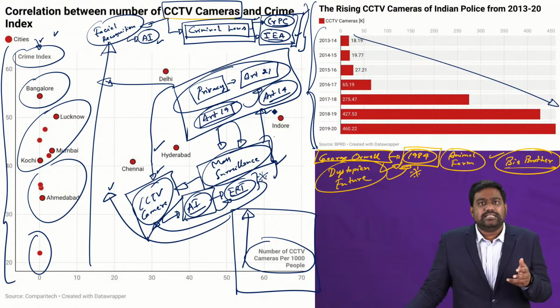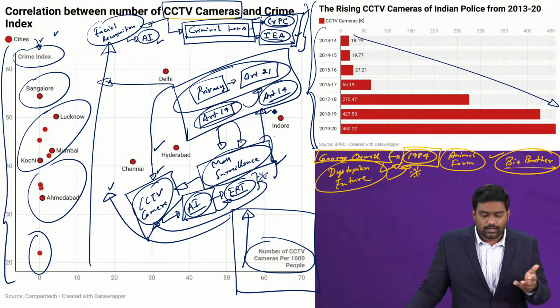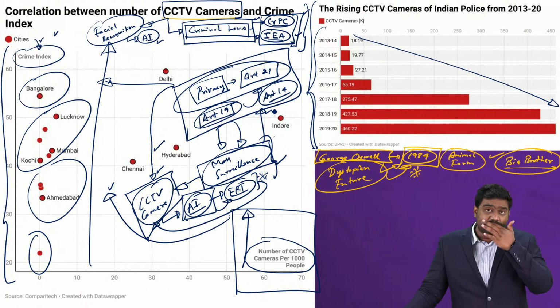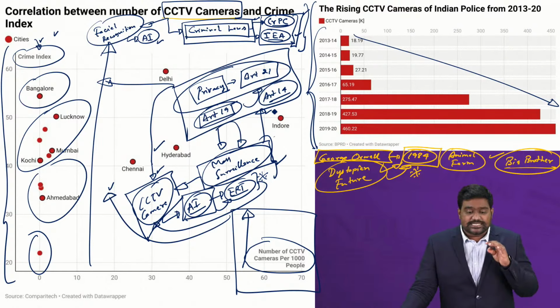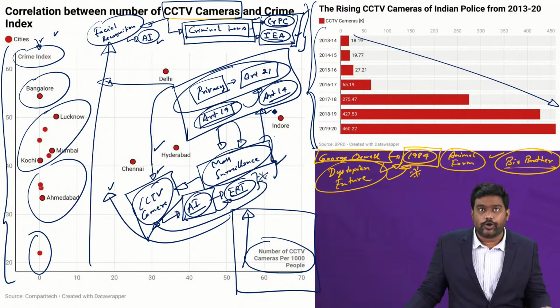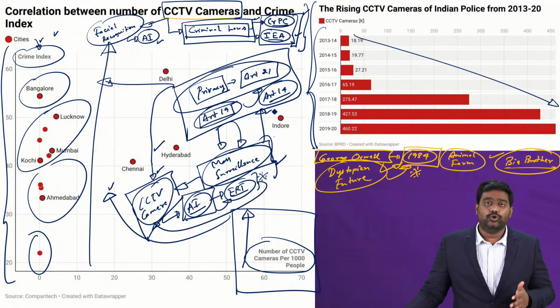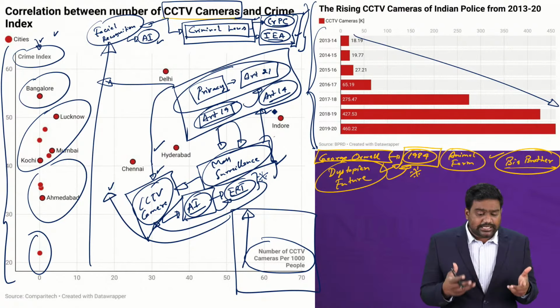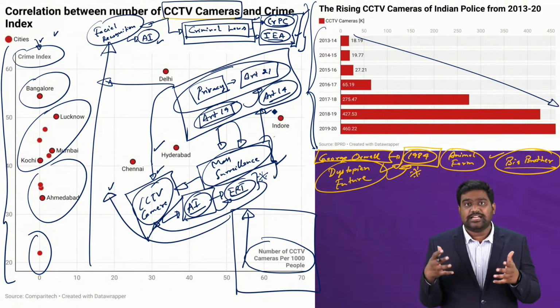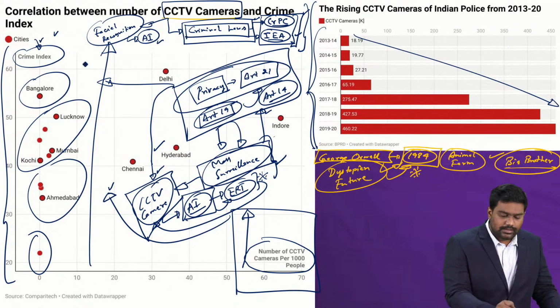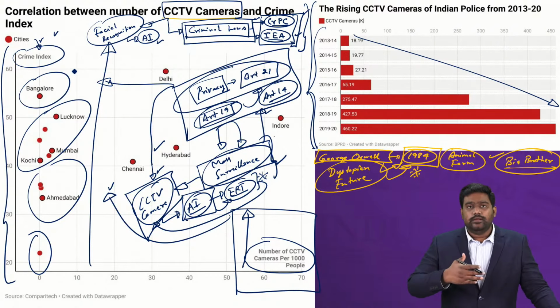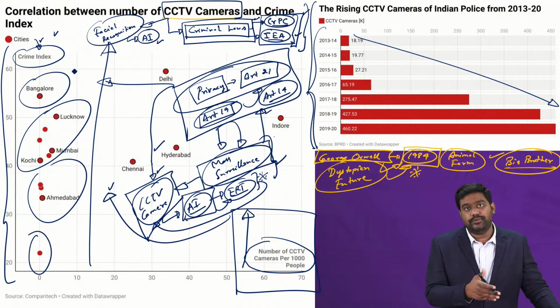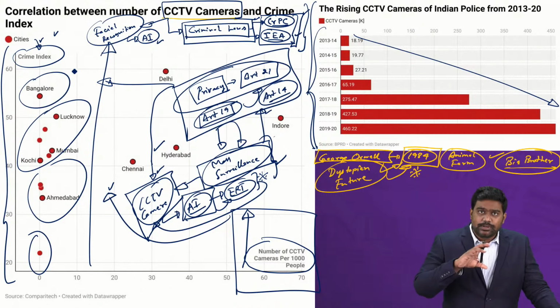You can never say CCTV cameras are not needed, it's a threat to individual privacy. That's not the only position you can take. Of course, CCTV cameras play an important role in security, in law and order. As I told you, it helps in solving crime, it helps in preventing crime as well. But data shows that at a city level, at a national level, even at a global level, there is no direct correlation between expanding CCTV coverage and reducing crime rate. All right? So there should be a balance.